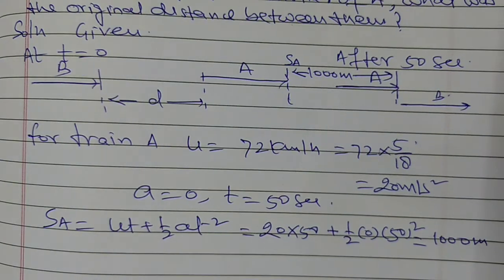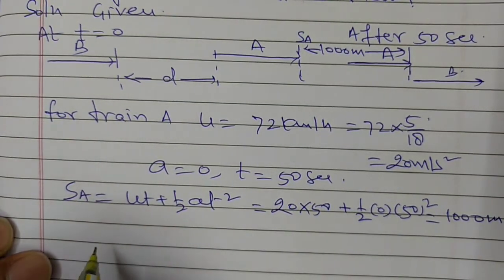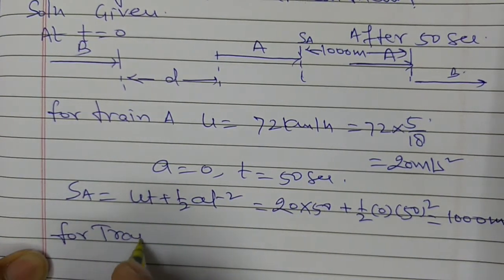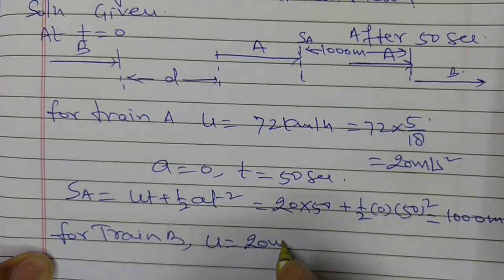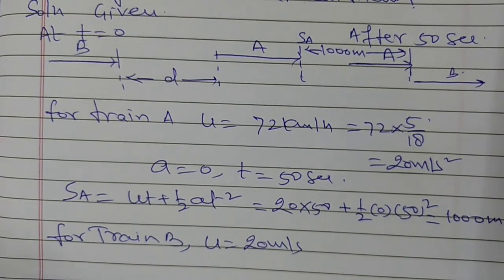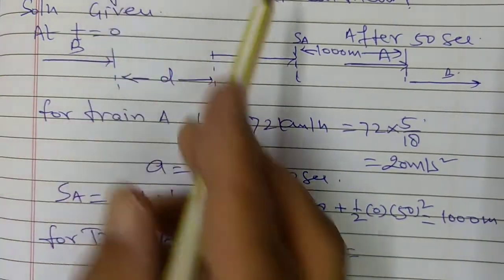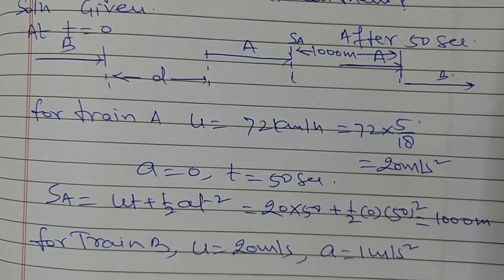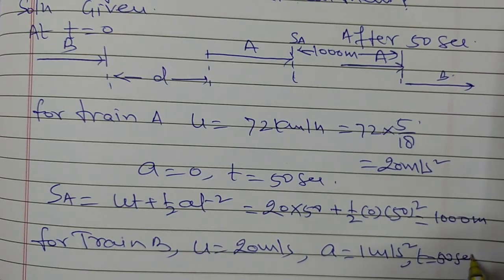Now similarly the distance travelled by train B: u is equal to 20 meter per second, acceleration is equal to 1 meter per second square, and time t is equal to 50 seconds.